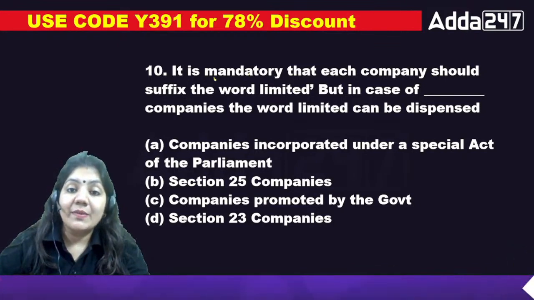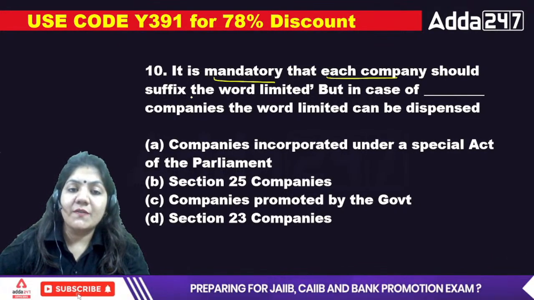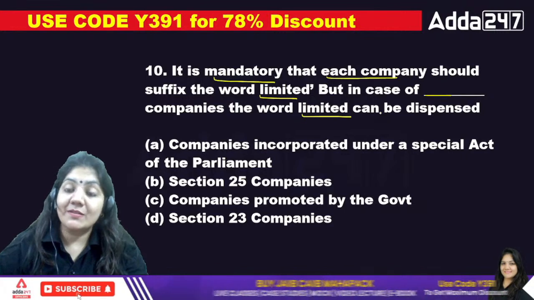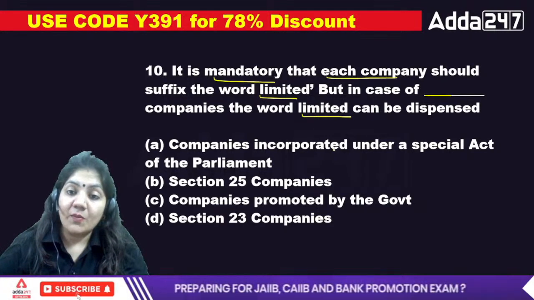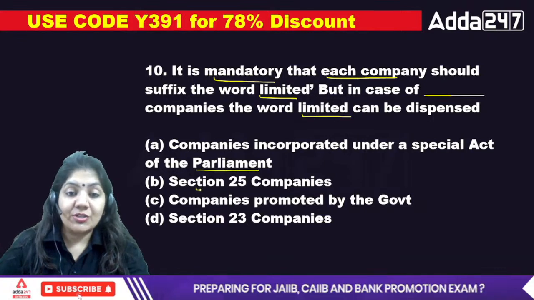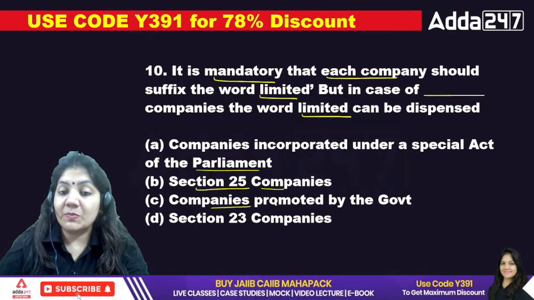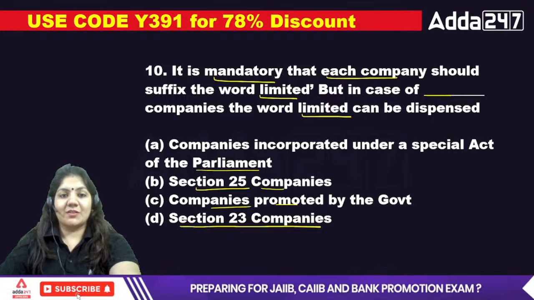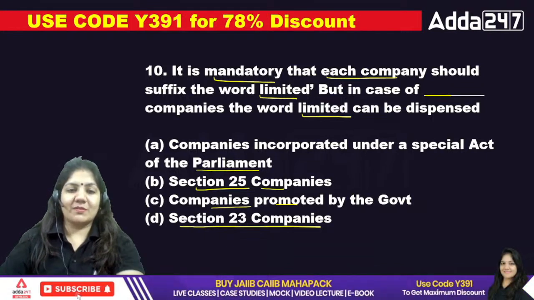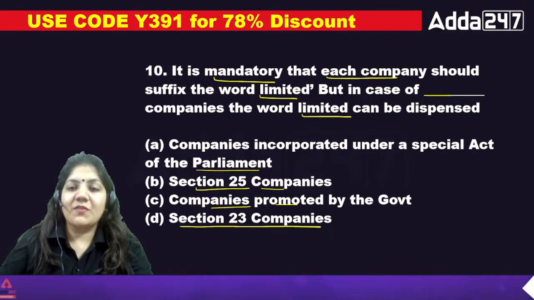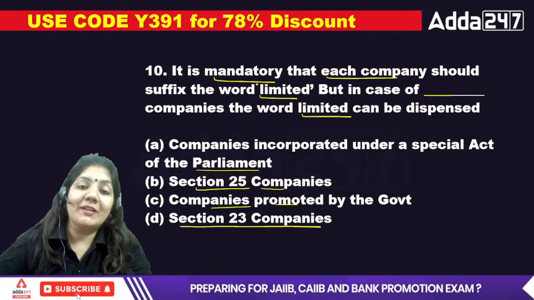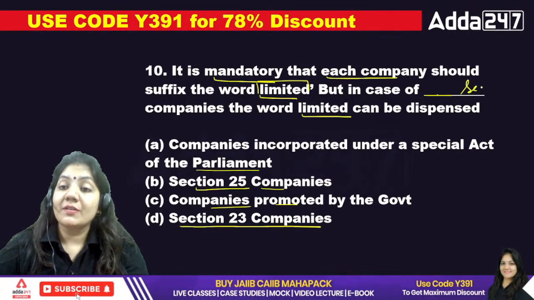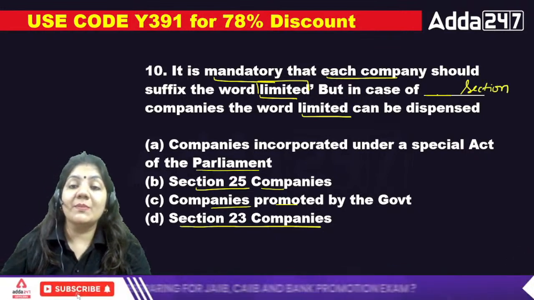It is mandatory that each company should suffix the word limited, but in case of dash companies, the word limited can be dispensed with. Companies incorporated under the Special Act of Parliament, Section 25 of the Companies Act, companies promoted by the government, and Section 23. You have to remember the section. So it is mandatory for each company to suffix the word limited, but in case of which section can the word limited be dispensed with?